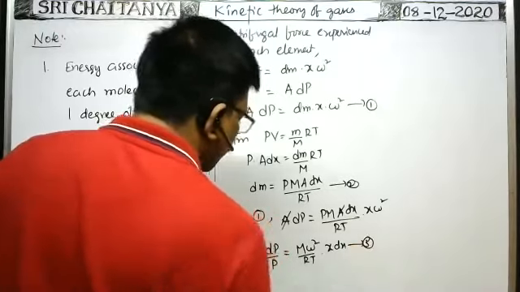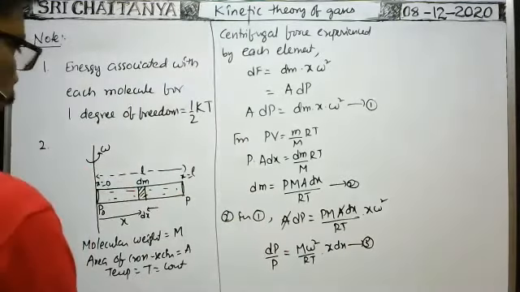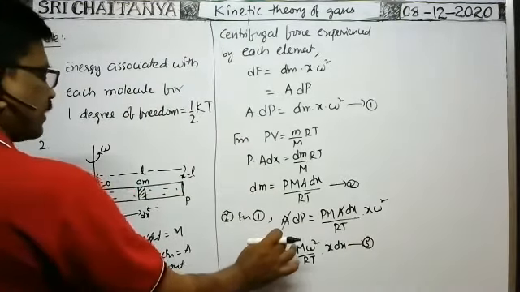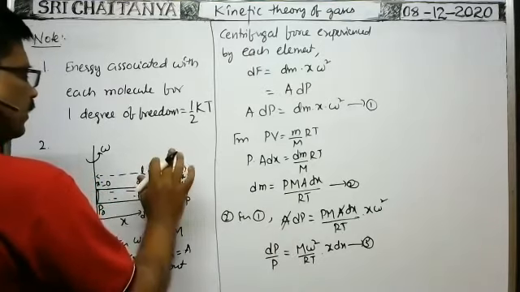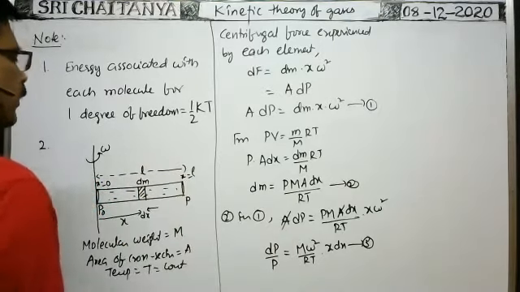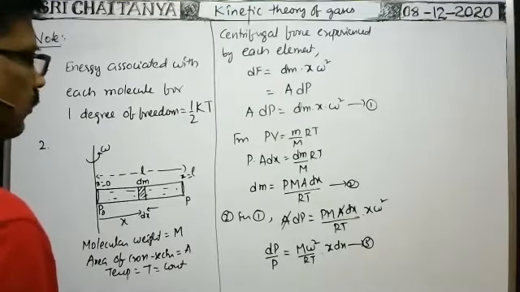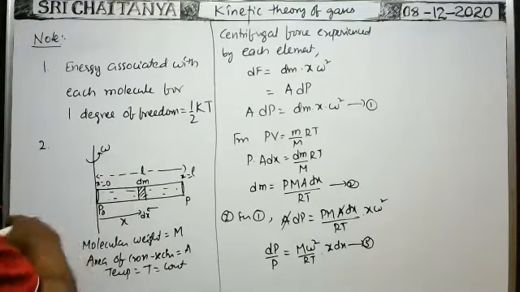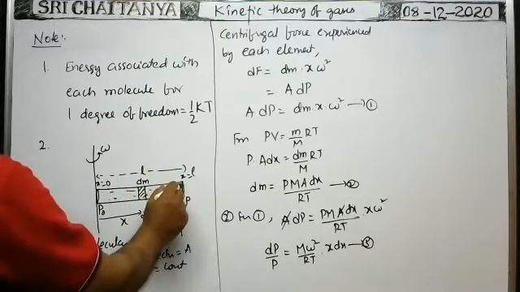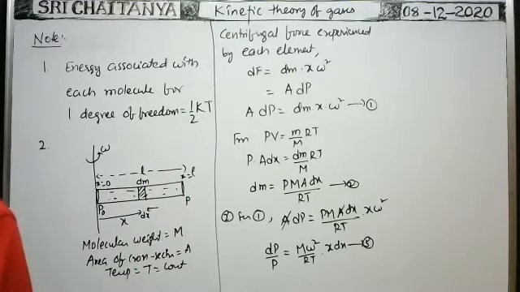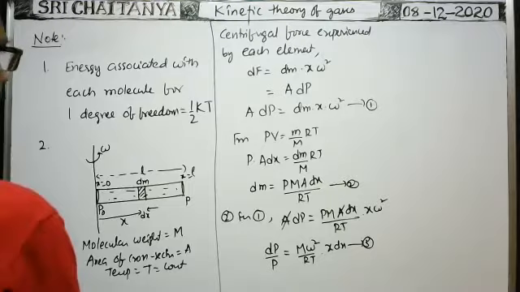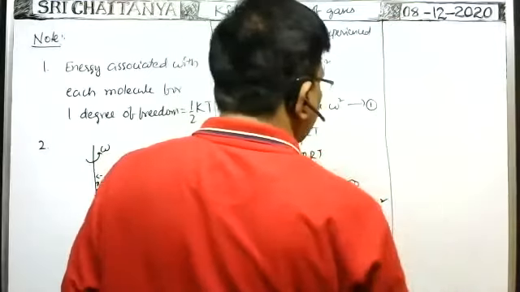This is equation 3. So dp is the pressure exerted by each and every element on the free end of the tube when it is made to rotate in horizontal plane with angular velocity omega. Therefore, the total pressure exerted by all the elements at the free end is equal to what? We have dp by p is equal to m omega squared by RT into x dx. Therefore, total pressure exerted